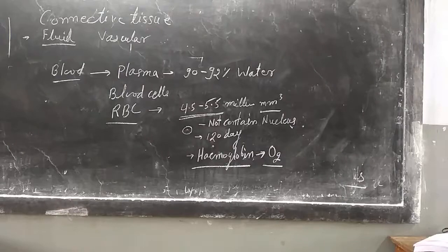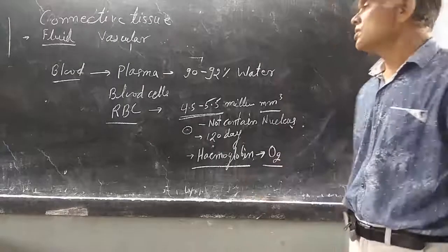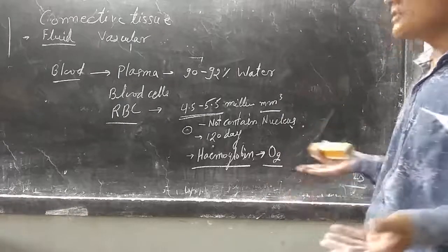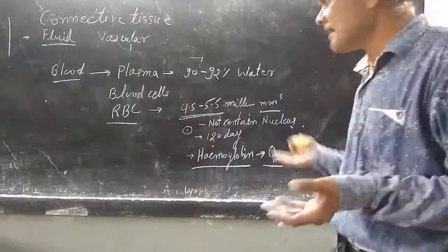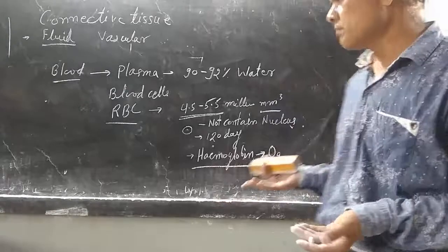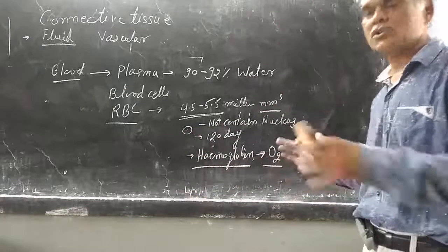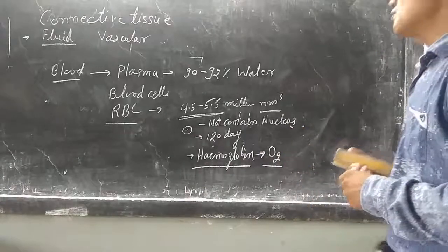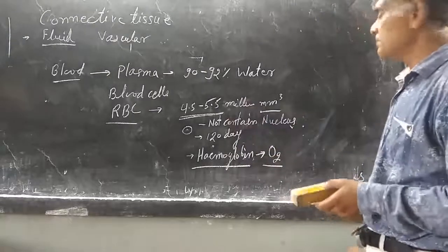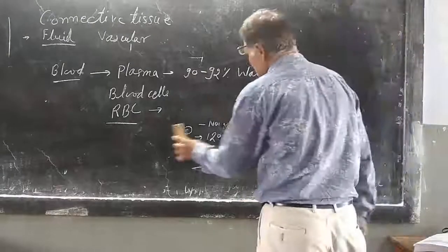New RBC are normally formed inside the bone marrow, and after that they are stored in the spleen. The main function of RBC is the transportation of oxygen and some amount of carbon dioxide also.